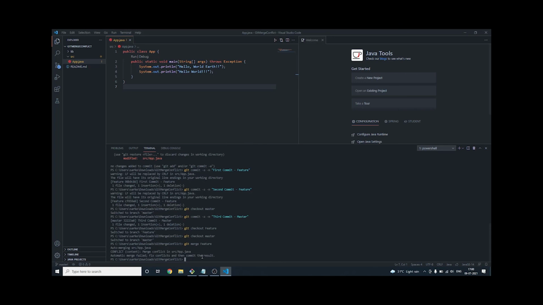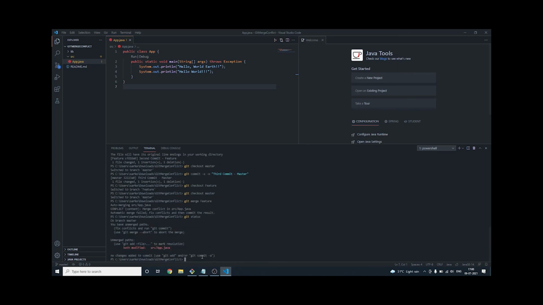Now if I do git status, what will happen? Let's see. We are now in the master branch, we fixed the conflict, and we do git status. Now it says: you are on the master branch, you have unmerged paths, fix conflicts and run git commit, or use git merge --abort. Unmerged paths, what does that mean? It is because we have actually fixed the conflict, but we haven't staged it. So for that, I need to actually add it.